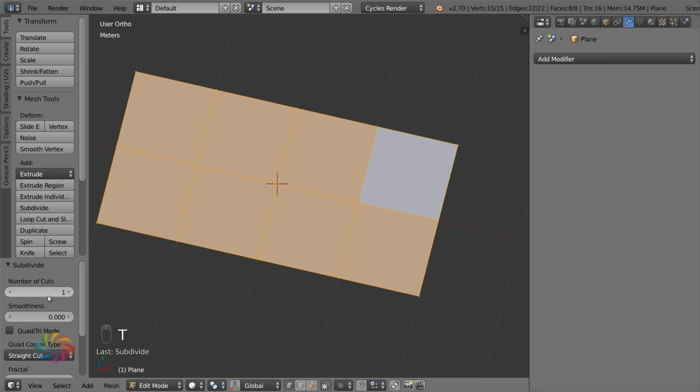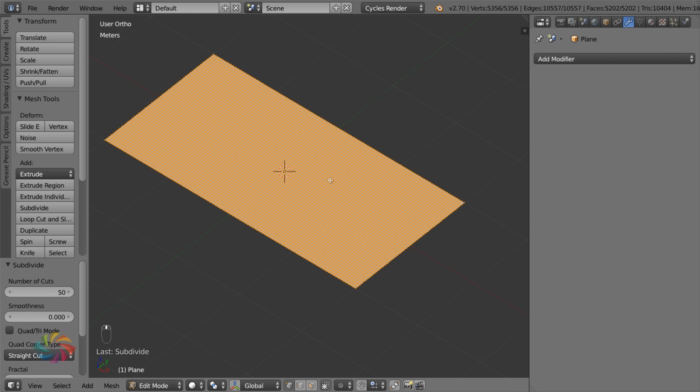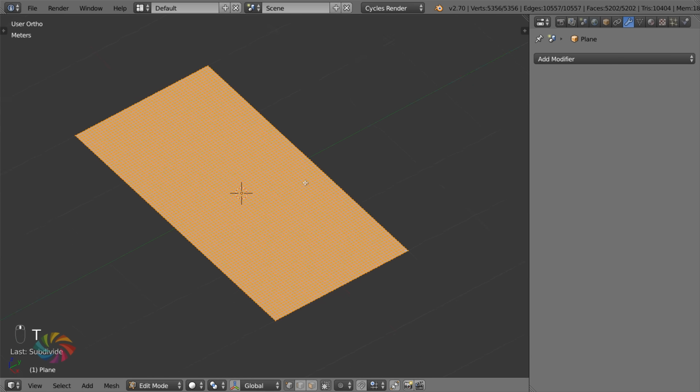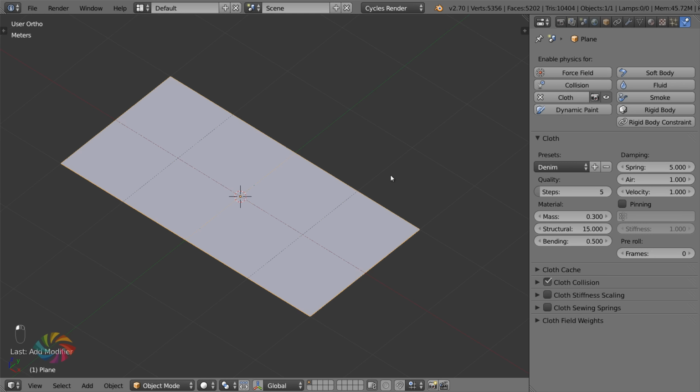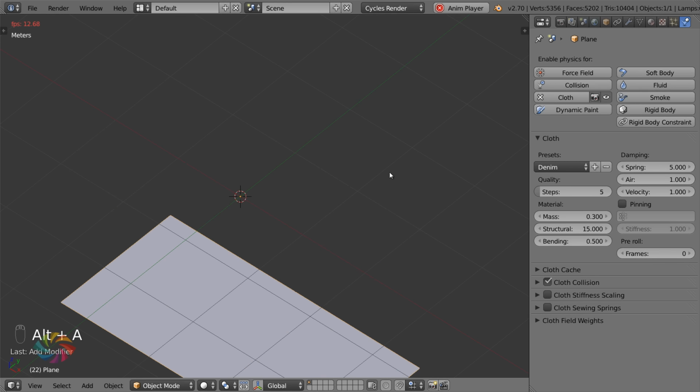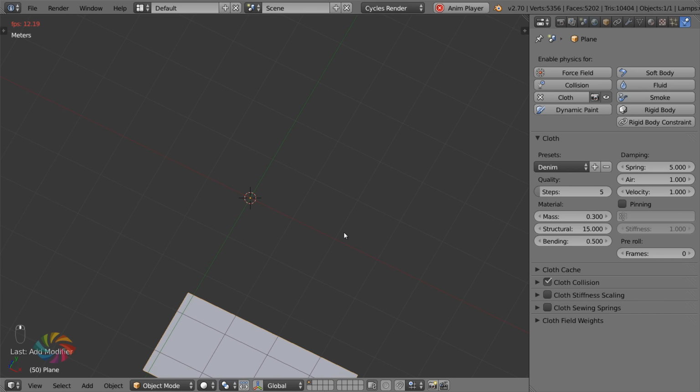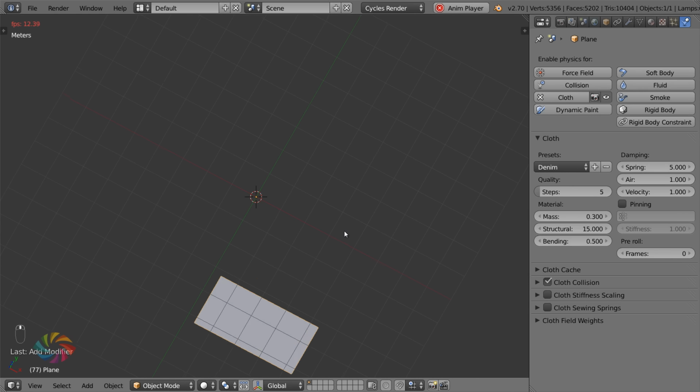Now, I want to change the number of cuts for this subdivision to 50. Now, this value here will actually affect the outcome of the cloth simulation. The higher you set it to, the more detail you get and the more mass the cloth will take on, I've found. It's sort of bizarre, so just know that if you go higher, you will get different values to mine. But anyway, this will work just fine and dandy for our towel. All right, so we can go now to the physics panel, click cloth, hit Alt-A, and now look, it's working. Our cloth is fading away into the abyss just like it should.